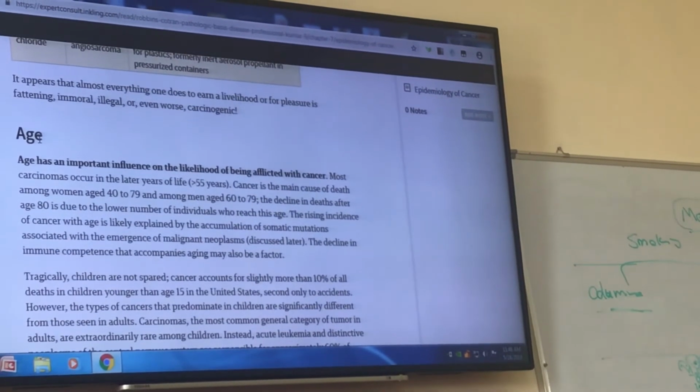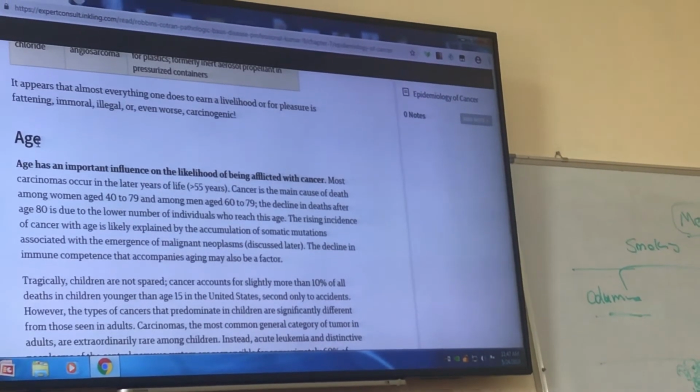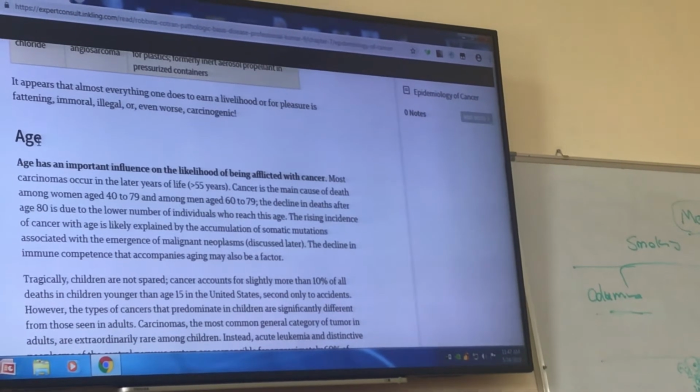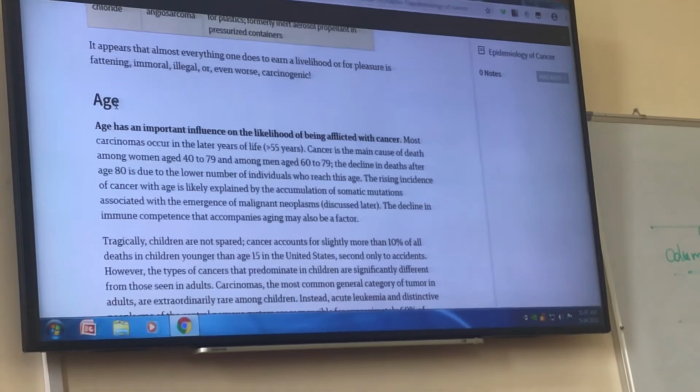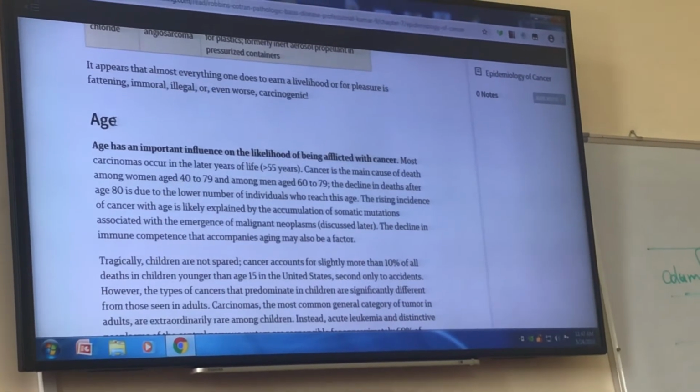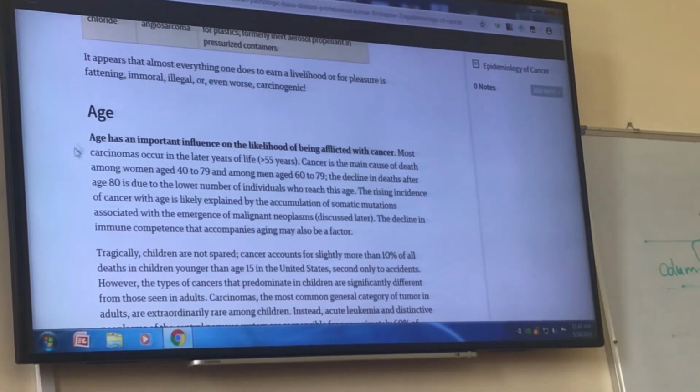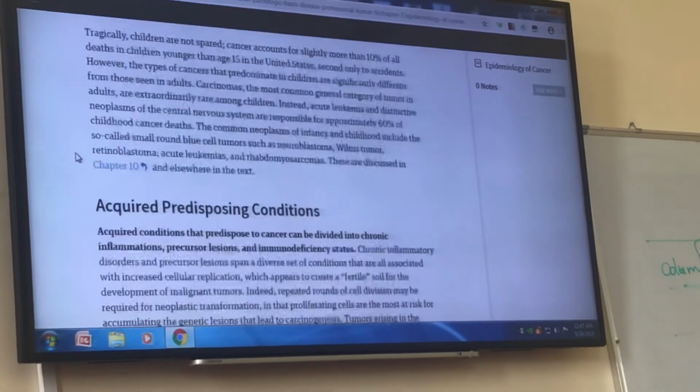Age is also related. Most commonly cancers are seen in old people. Also, we have some cancers that are seen in pediatric groups, but generally, age is important, and cancers are seen in aged persons.